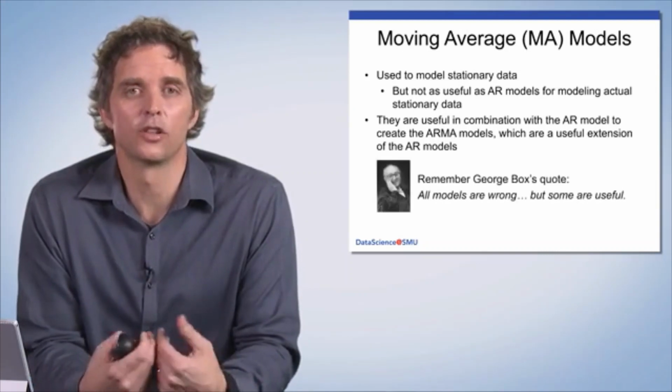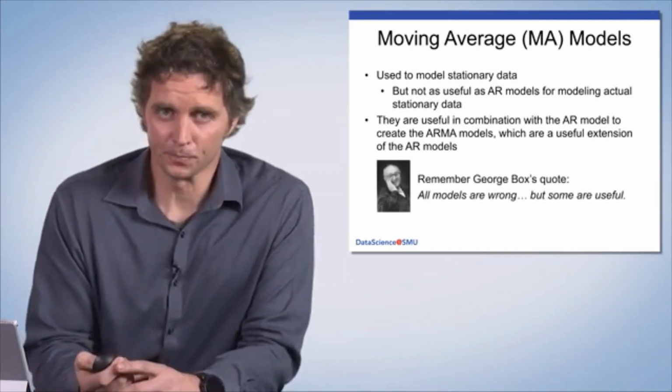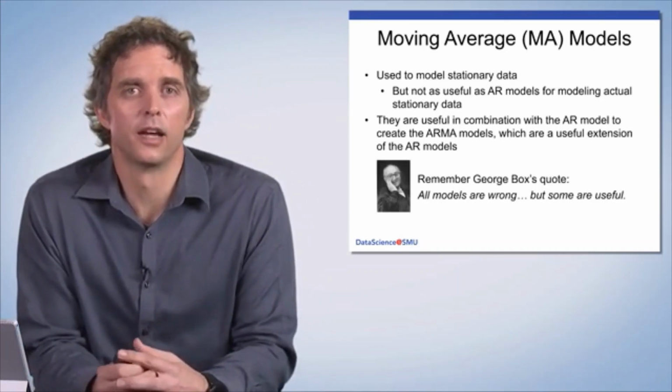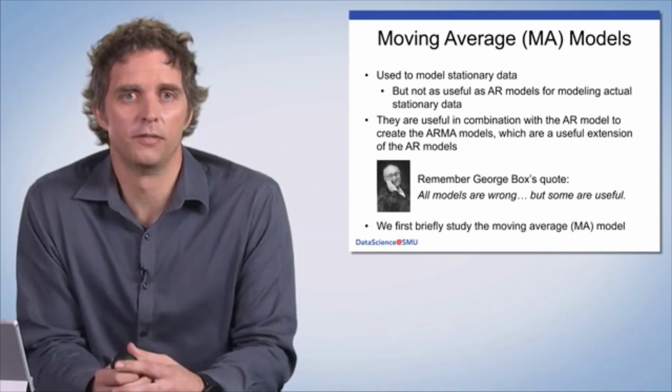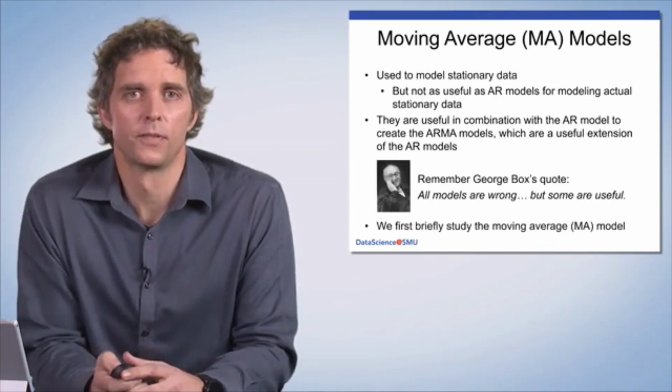So it can make AR models more useful, which is what George Box would recommend for us, in that he says all models are wrong, but some are useful. Very popular quote. So our goal here is to come up with useful models, and MA's, moving average models, will help us achieve that goal. So let's first briefly study the moving average model by itself.